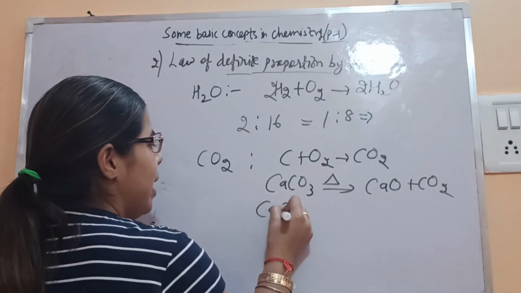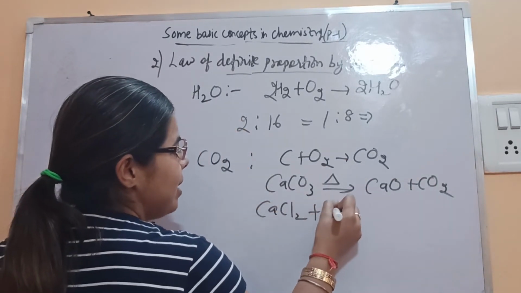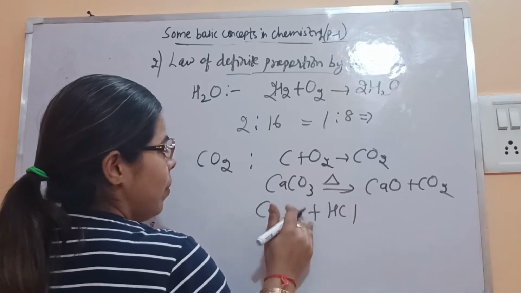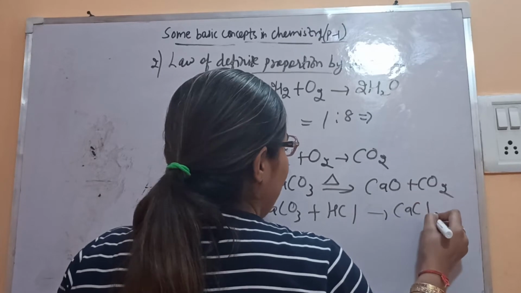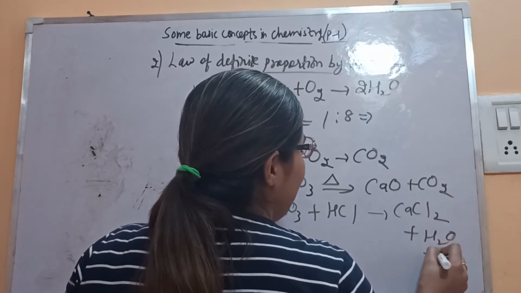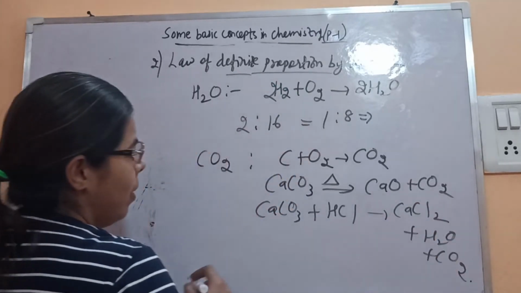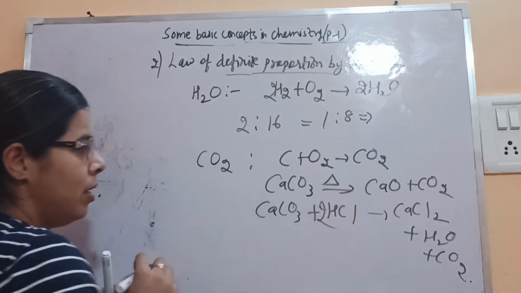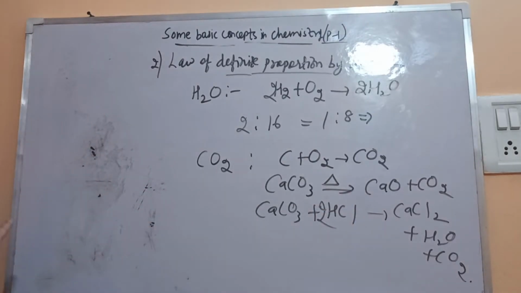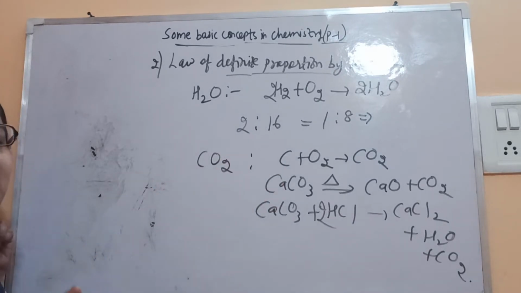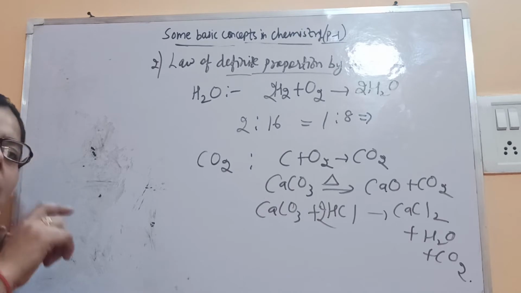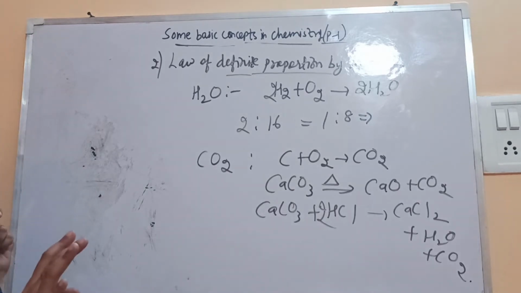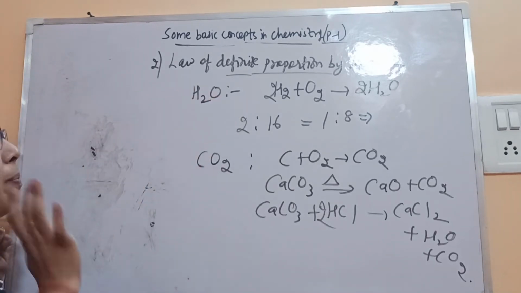If we react calcium carbonate with HCl, we get calcium chloride plus water plus CO2 gas. Just balance the reaction. So we are getting CO2 from all the reactions. Irrespective of the source from where we get that compound, the ratio of the elements by their masses remains fixed. That's why it's the law of definite proportion by mass.